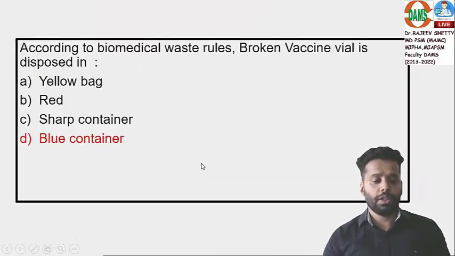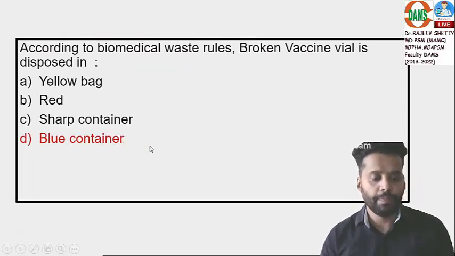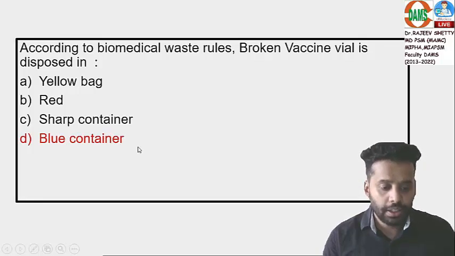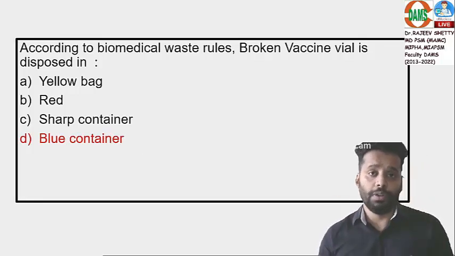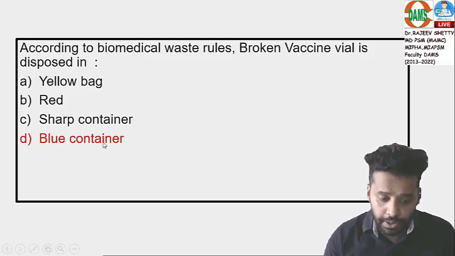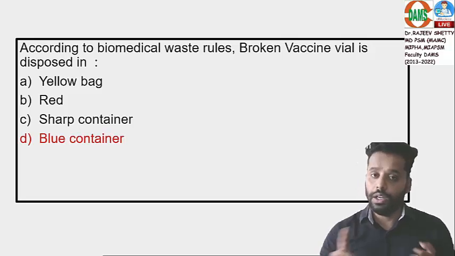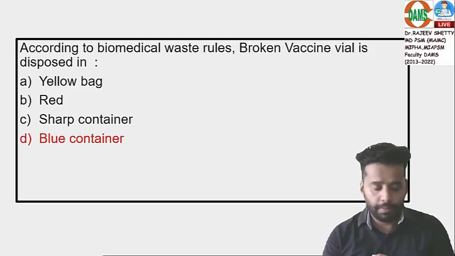Some students said, sir, it was mentioned blue puncture proof container. Blue is not a puncture proof container, blue is a cardboard box. If it was blue puncture proof container, then there is no answer for this question. Yellow, no. Red, no. Sharps, no, don't mark sharps.